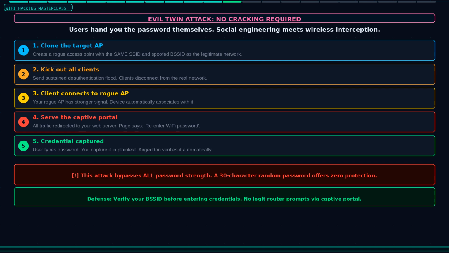In a red team engagement, this is particularly valuable for enterprise networks with long, complex passwords that would resist dictionary attacks. It works on WPA2 personal and it does not matter how strong the password is. We will build this attack step by step using Airgeddon, which automates the entire process.